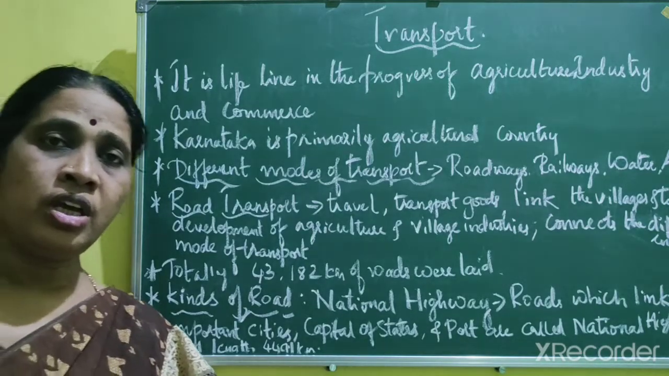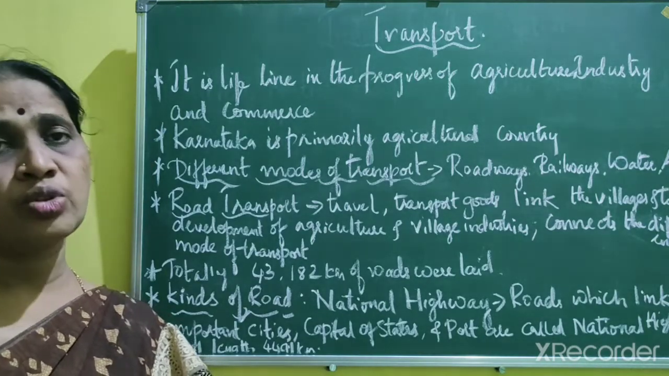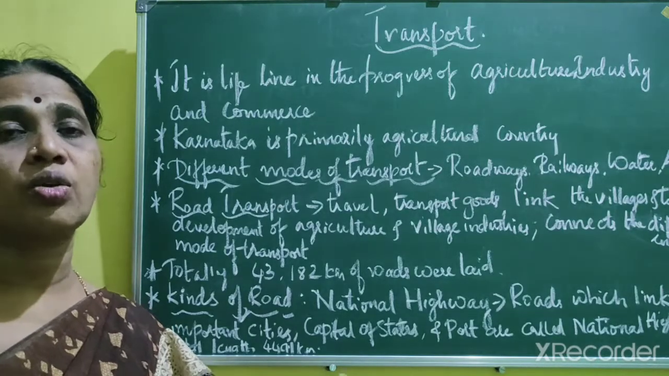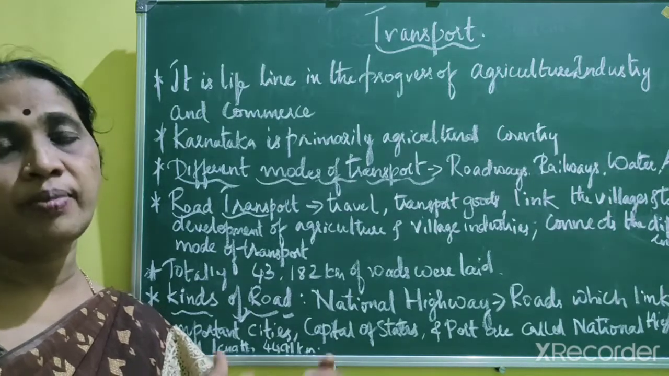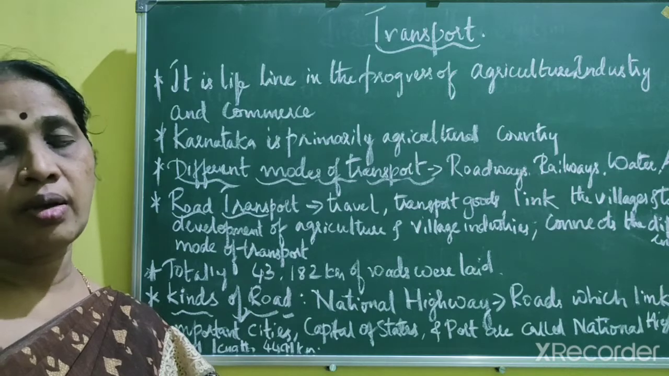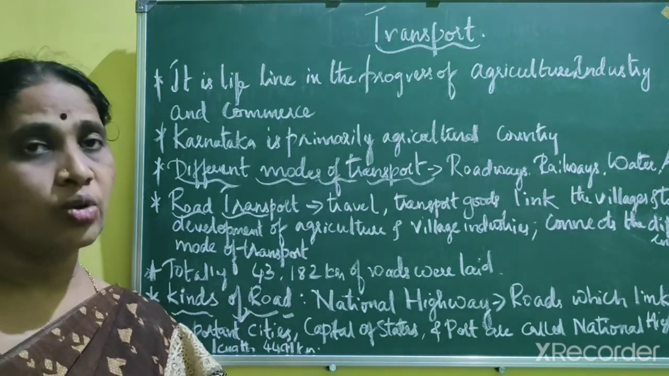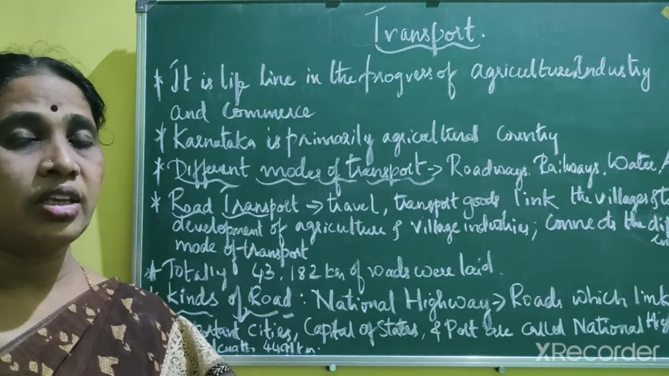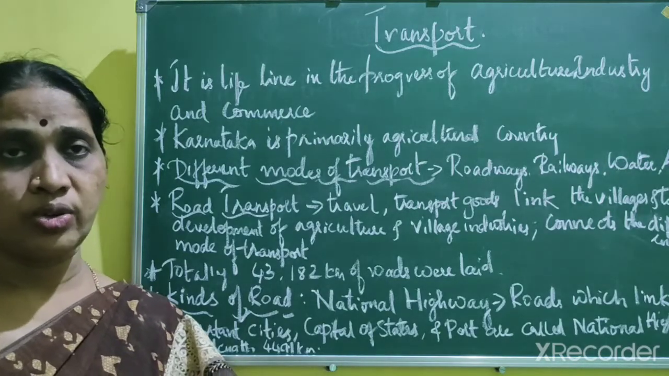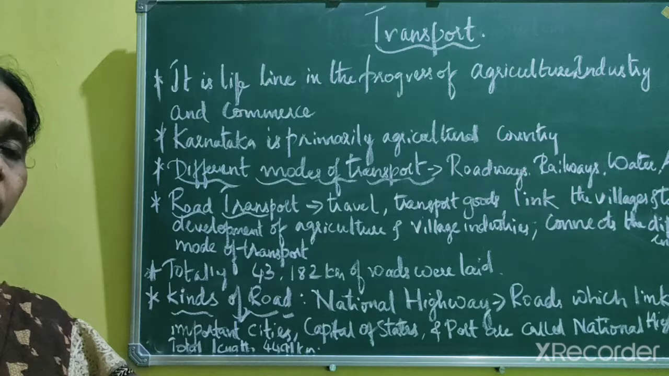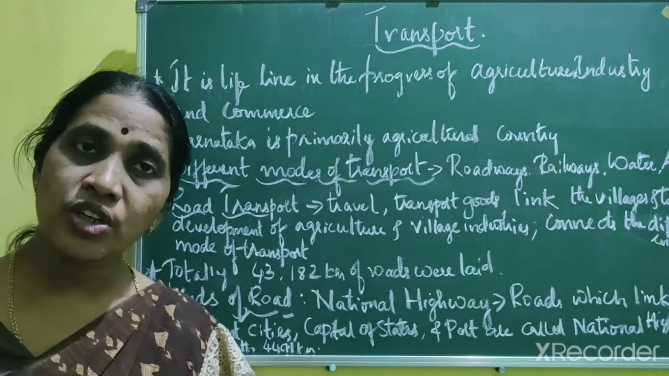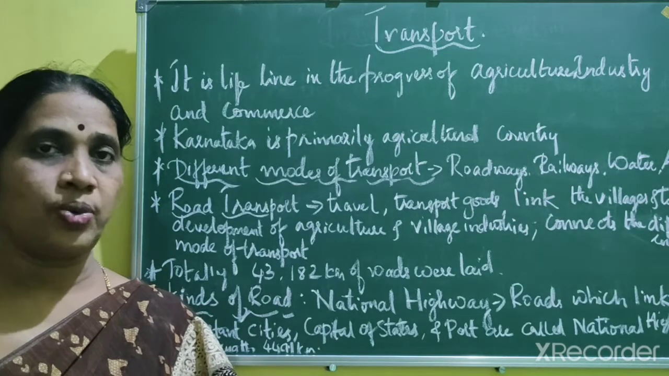For example, if you have to carry some goods to the railway station, you need road transport to bring the goods from the place where they are to the railway station. Similarly, if they have to bring any goods to the seaport, you need road transport to carry those goods to the seaport. So this acts as a connection to the other modes of transportation.